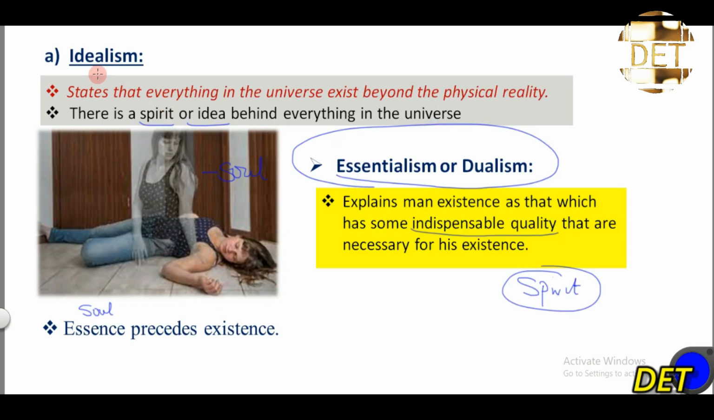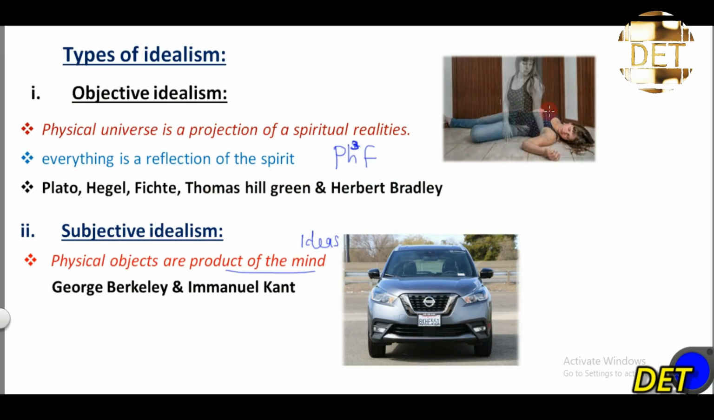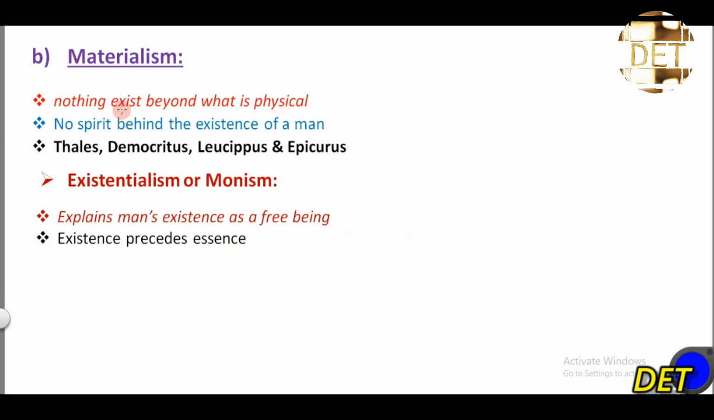So again, idealism is a metaphysical approach which states that everything in the universe exists beyond the physical reality. In other words, there is a spirit or idea behind everything in the universe. There is a spirit behind the existence of man, that's objective idealism. And there is an idea behind the existence of physical objects, that has to do with subjective idealism. Having known all this, let's move to the next approach to metaphysics, which is materialism.